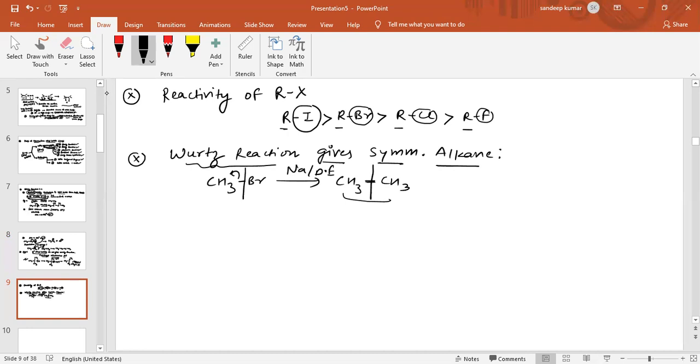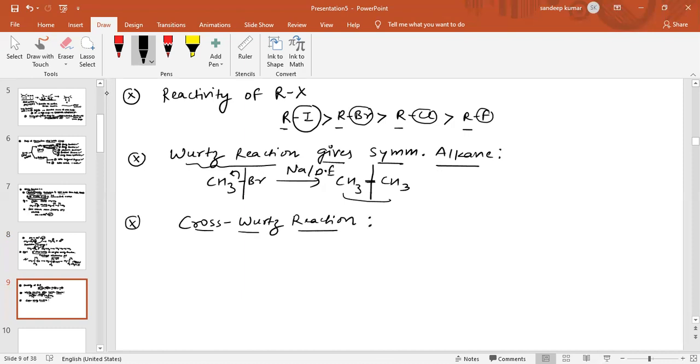Wood's reaction is good in case of symmetrical alkanes. Now see what happens when there is cross Wood's reaction. So we are going to discuss the cross Wood's reaction.